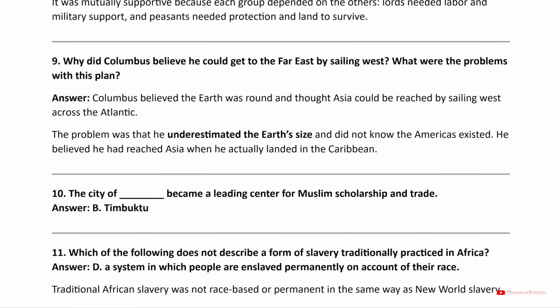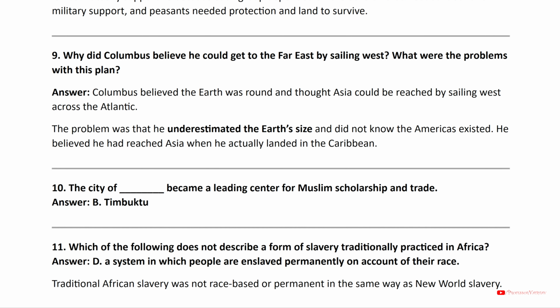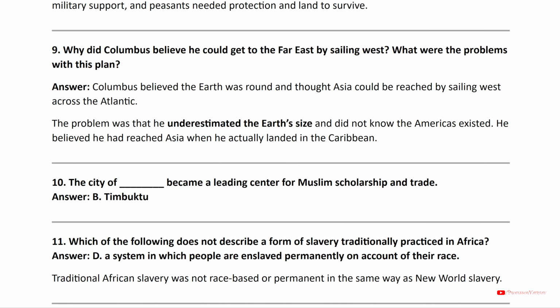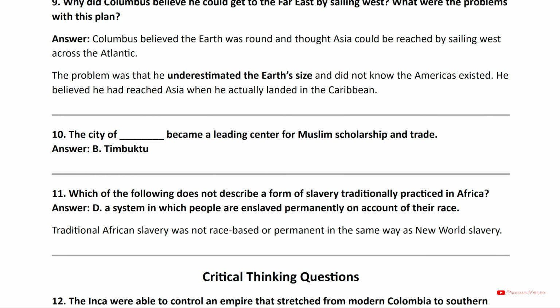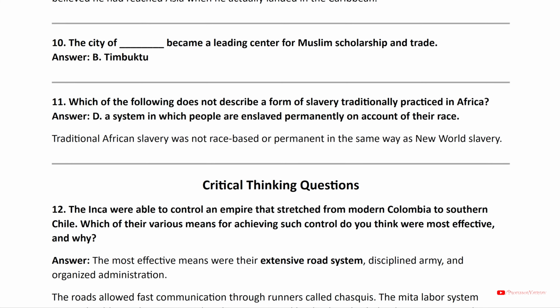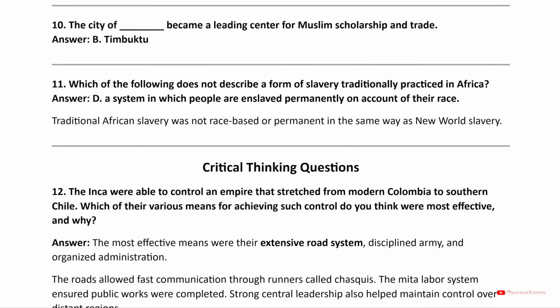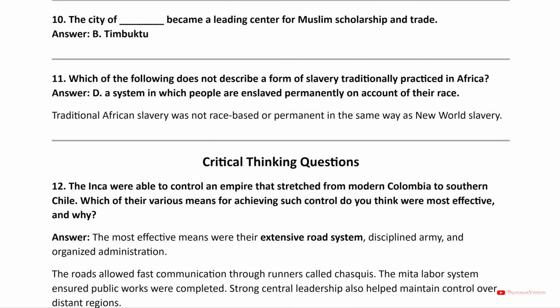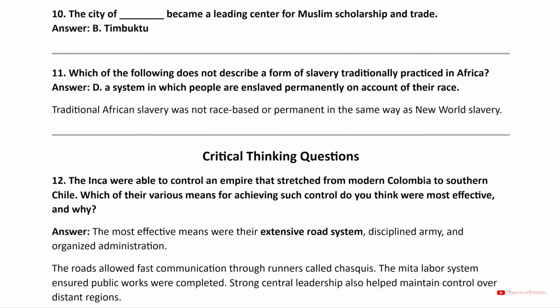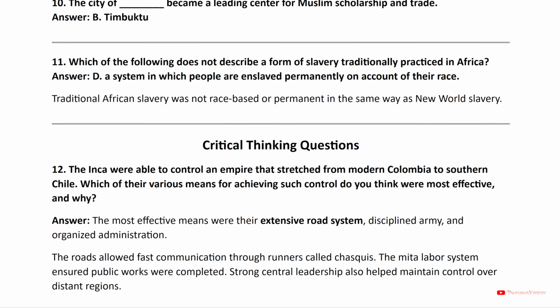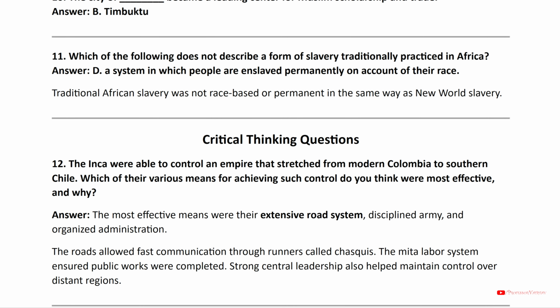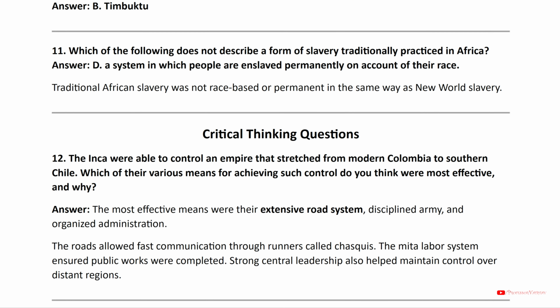10. The city of became a leading center for Muslim scholarship and trade. Answer B. Timbuktu. 11. Which of the following does not describe a form of slavery traditionally practiced in Africa? Answer D. A system in which people are enslaved permanently on account of their race. Traditional African slavery was not race-based or permanent in the same way as New World slavery.